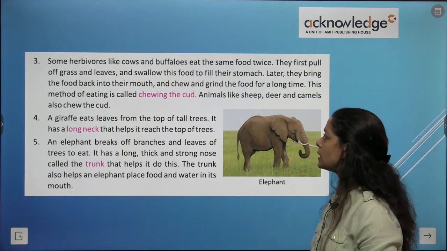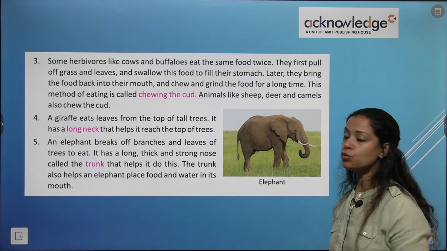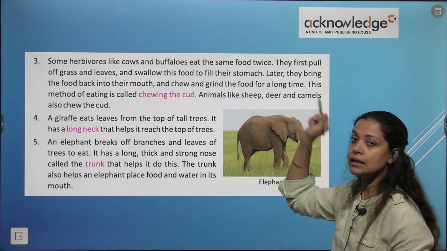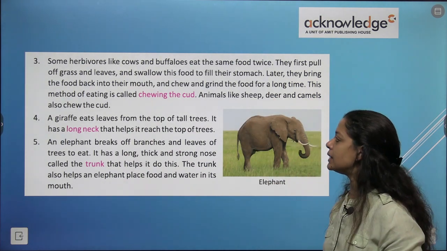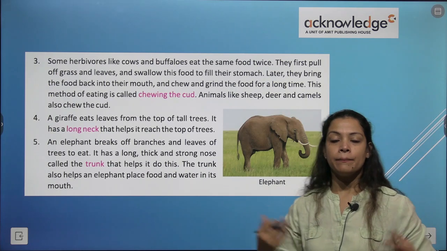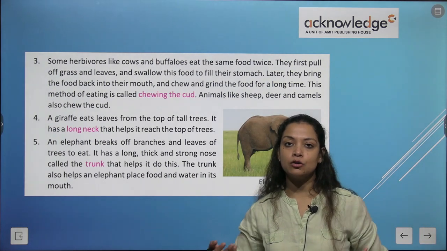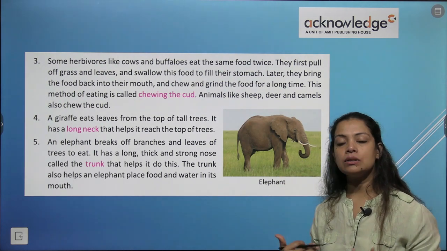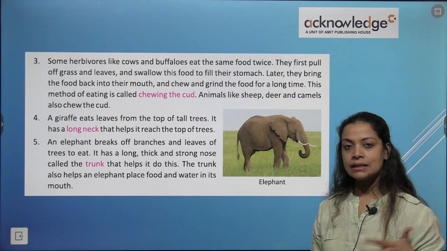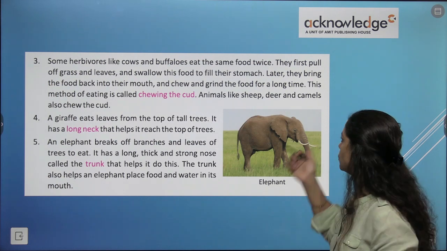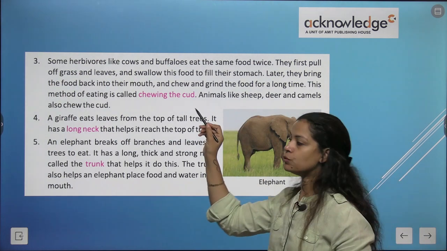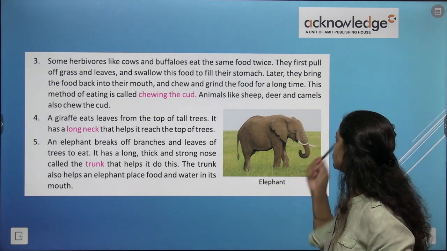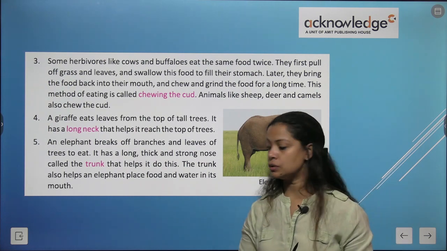Some herbivores like cows and buffaloes eat the same food twice. They first pull off grass and leaves and swallow this food to fill their stomach. Later they bring the food back into their mouth. पहले वो stomach में भर लेते हैं, दोबारा अपने mouth में they bring the food back and chew and grind the food. आपने देखा होगा cows sit at one place and keep chewing and grinding their food. So this method of eating is called chewing the cud. Animals like sheep, deer and camel also chew the cud.